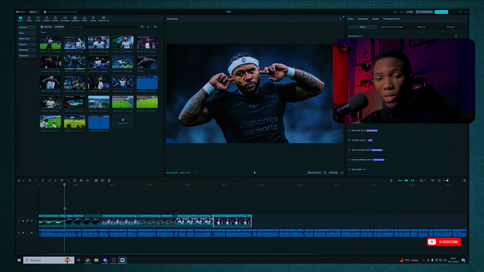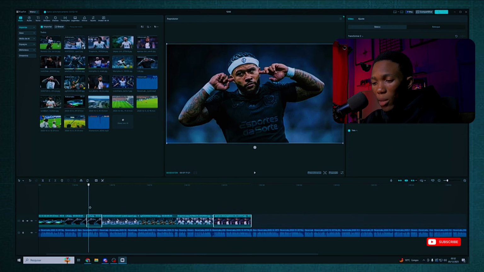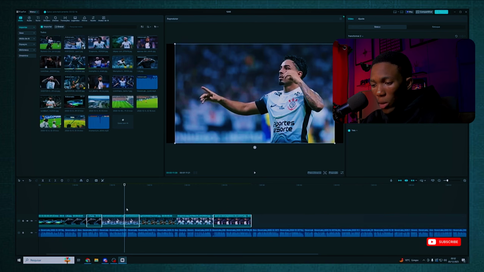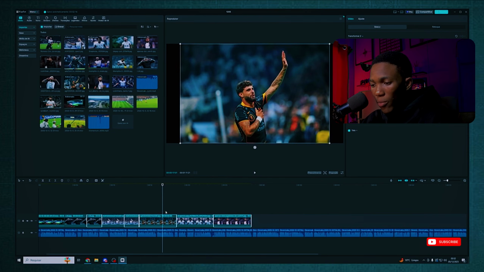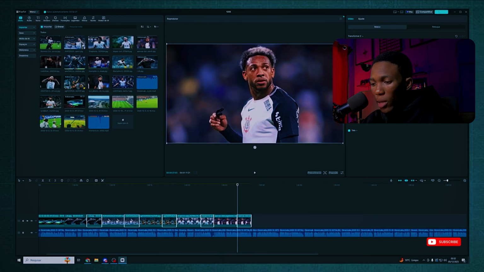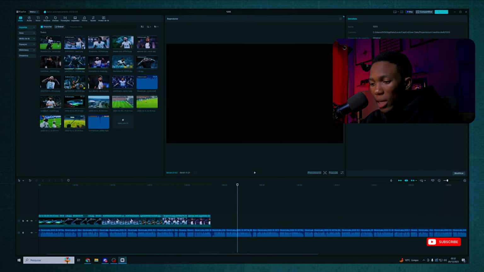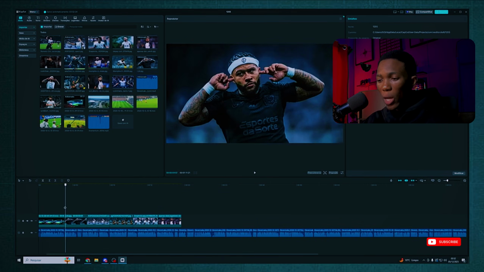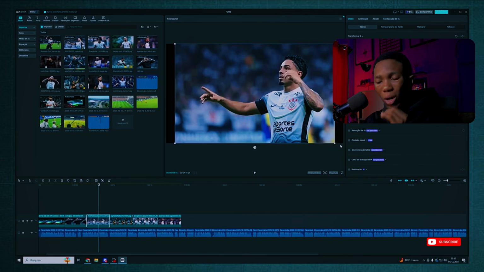Perfect. Now, as you can see, all these images are set to 5 seconds, which is way too long for me. Since it's images, right? So we won't leave it like that. What we are going to do is cut it, okay? Shorten all the images to make the pacing faster. So we'll cut them down, remove the extra time, and there we go. Now our video feels much more dynamic.